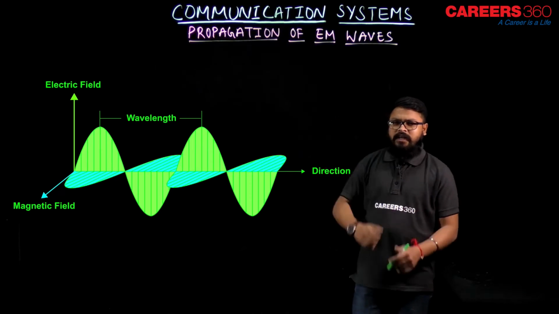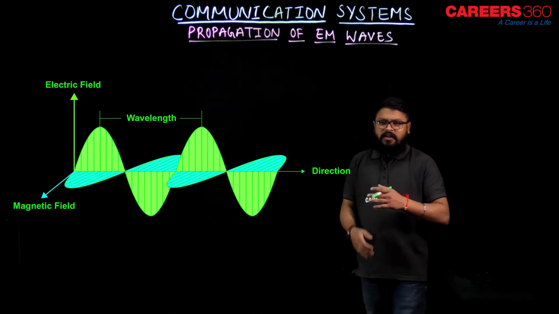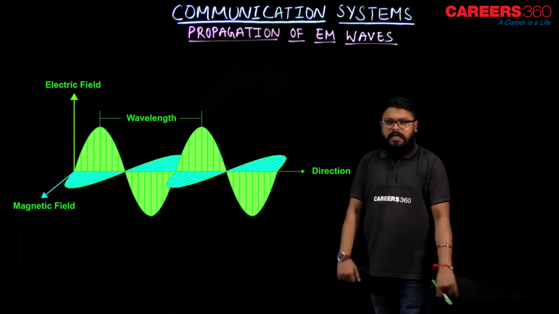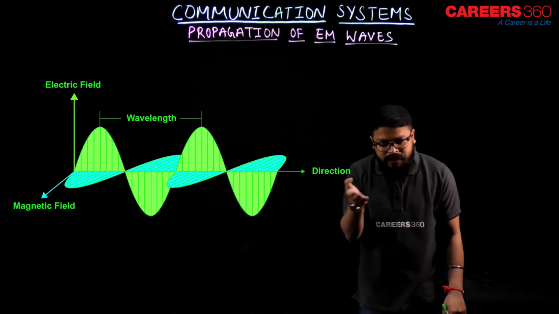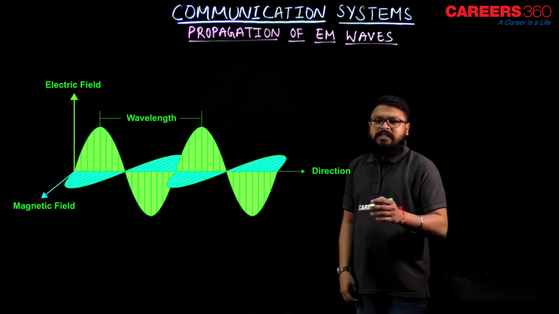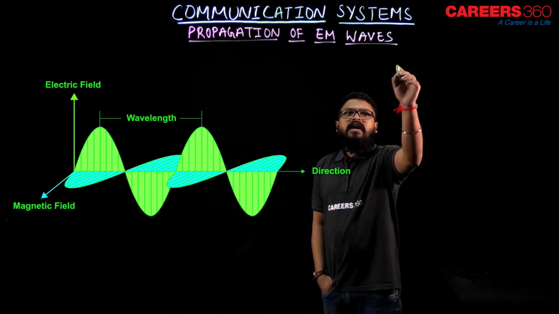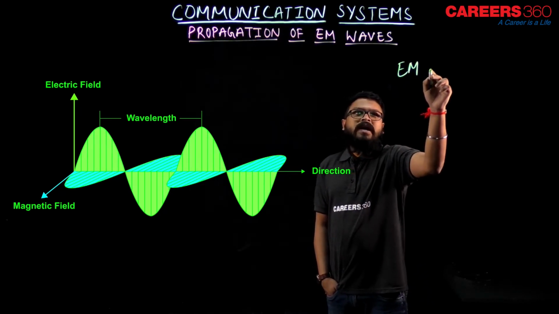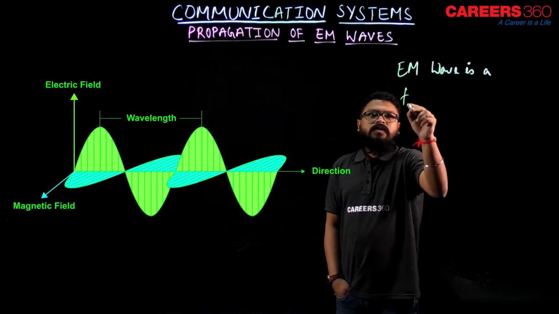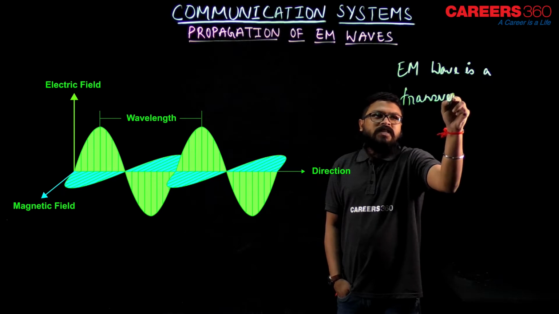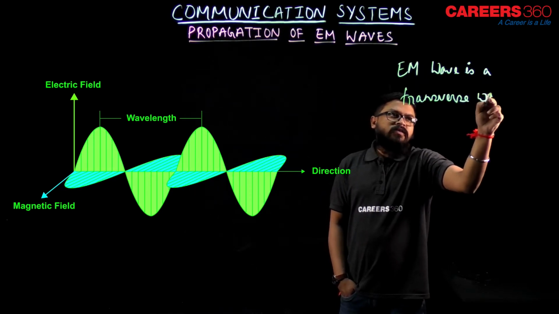Here, as you can see, the electric field and the magnetic field are oscillating, and both are perpendicular to each other, and both are mutually perpendicular to the direction of propagation. That is, an electromagnetic wave is nothing but a transverse wave. I hope you remember this, a transverse wave.